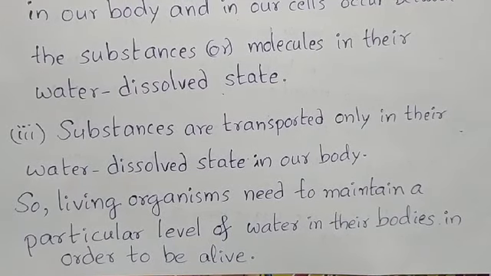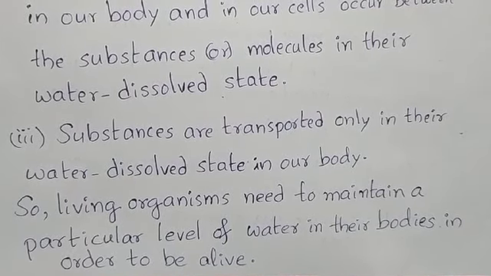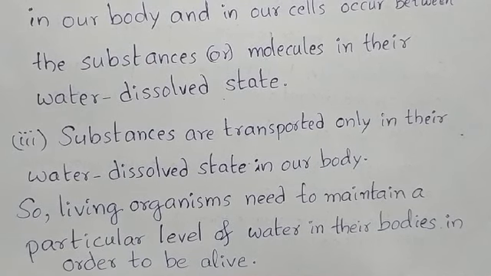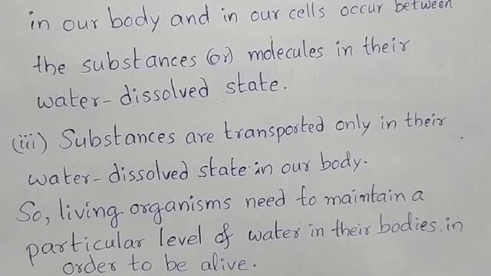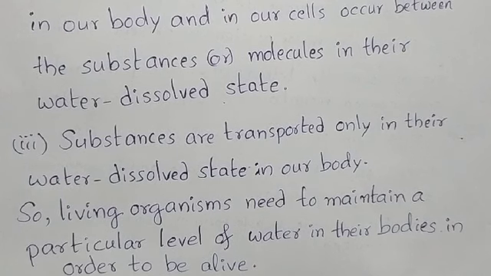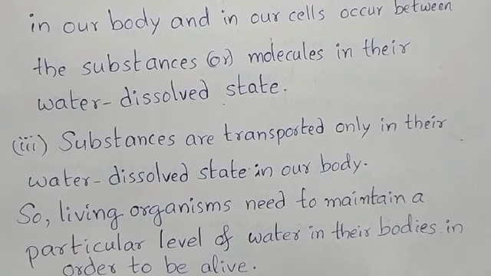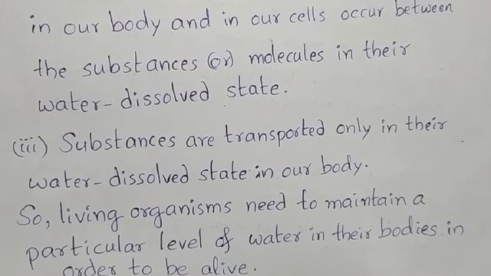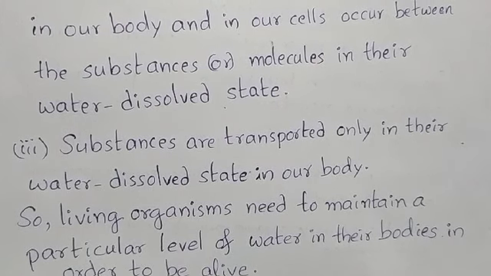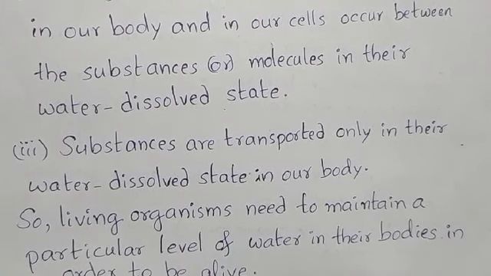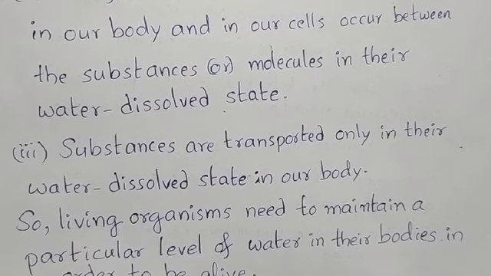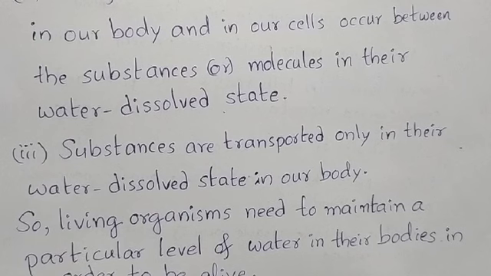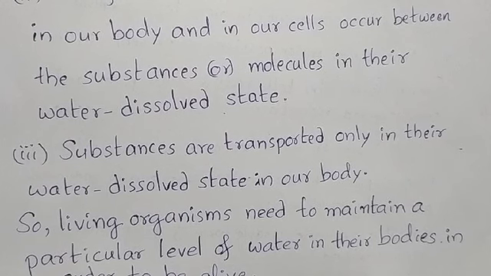So living organisms need to maintain a particular level of water in their bodies in order to be alive. If a particular level of water is not there, the condition is known as dehydration. Many times you might have heard of people dying because of dehydration. If water is not there, people die. In summer, due to sunstroke, many people will die.